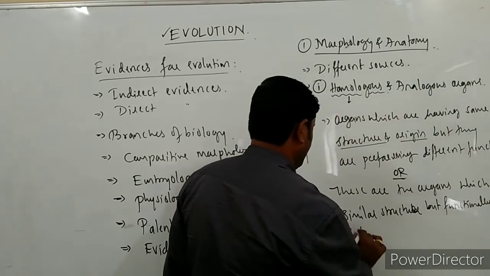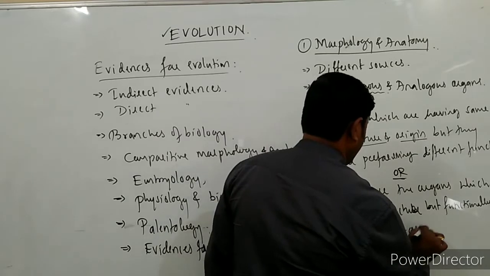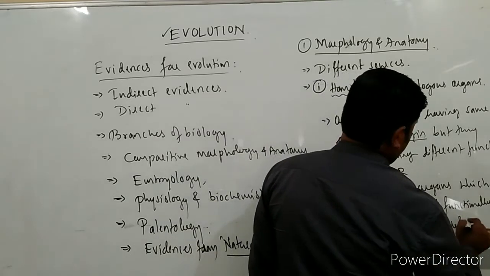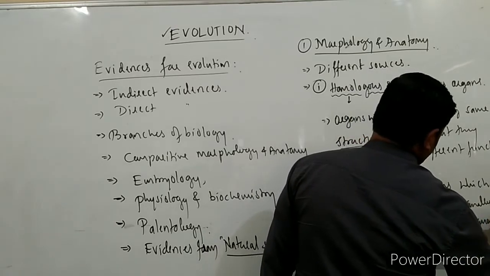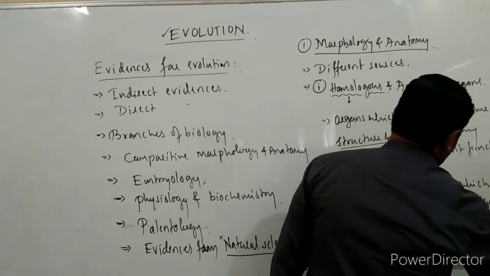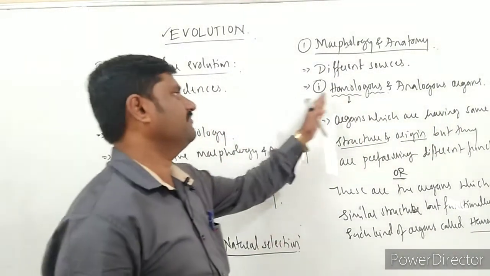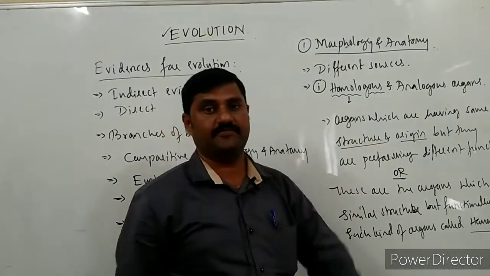Such kind of organs are called homologous organs. So this is the definition for homologous organs. Then we'll have to prove this definition now.